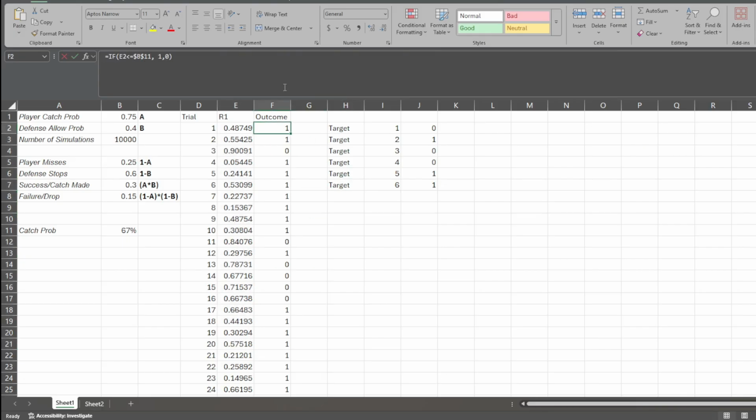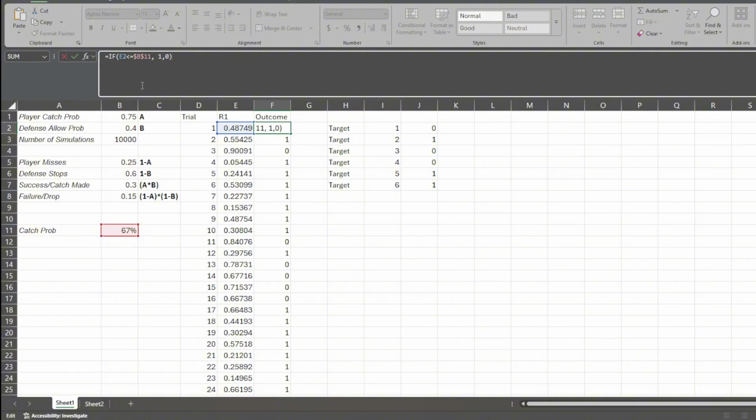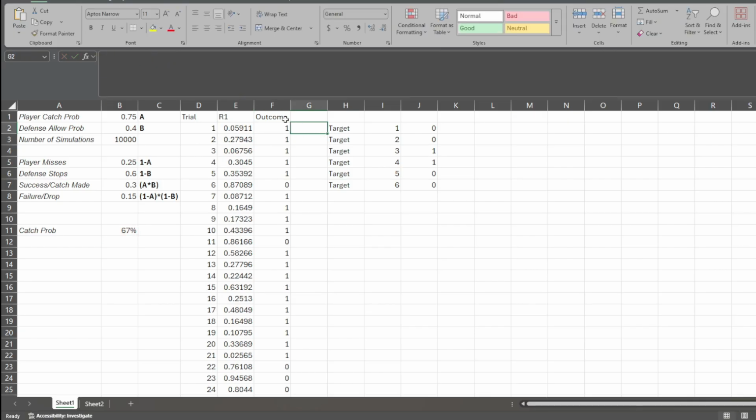And then here, we're going to have a basic formula that is going to say, if this random probability is less than or equal to the probability of our player making a catch, mark it as 1. Otherwise, mark it as 0. So what this is going to do is give us a simulation for a target, whether or not the player is going to make the reception.